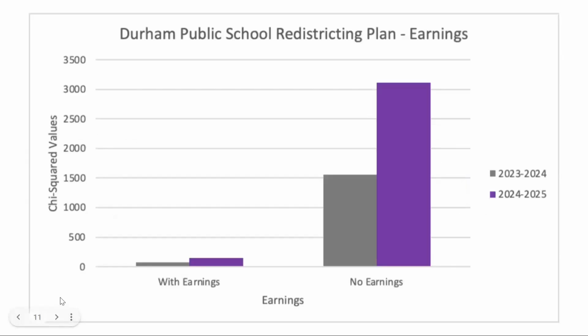While the with earnings category is much smaller in number compared to no earnings, which may suggest something about the overall income and earnings picture of Durham, the no earnings section appears to have a significantly larger difference between the two plans, with the bar for the current plan half as high as the proposed plan. This indicates that the current plan is much more equitable. In terms of the with earnings category, the difference is small.